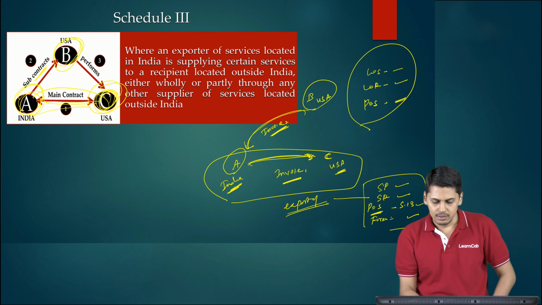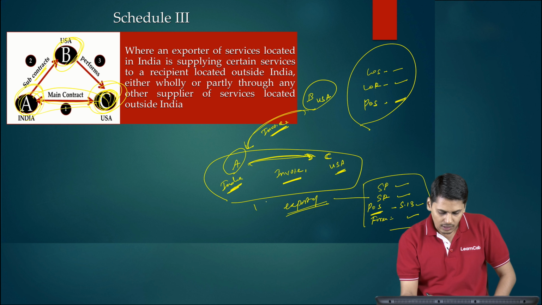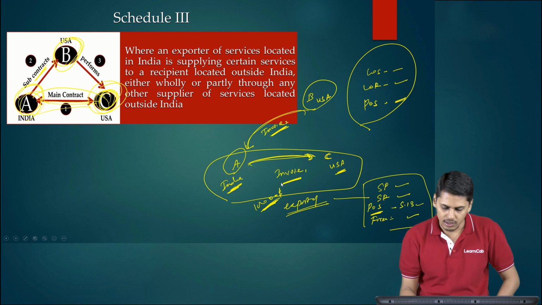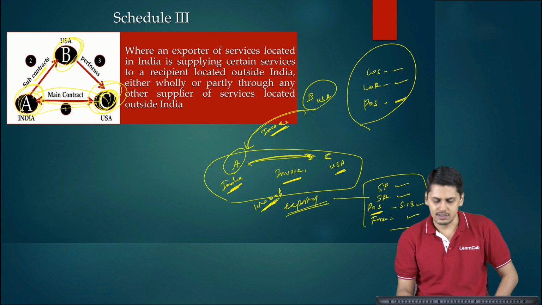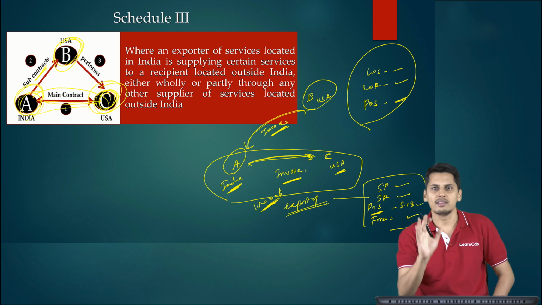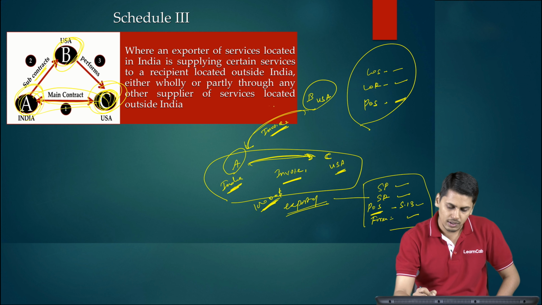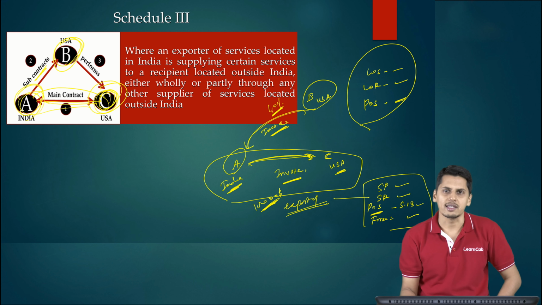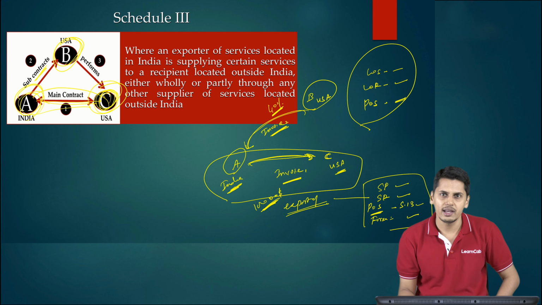Another issue is, friends, let's suppose the contract is for $10,000. After you complete the services, Mr. C is supposed to pay Mr. A $10,000. And let's assume some 40% of the work was outsourced to Mr. B of USA, and 60% of work was done from India.